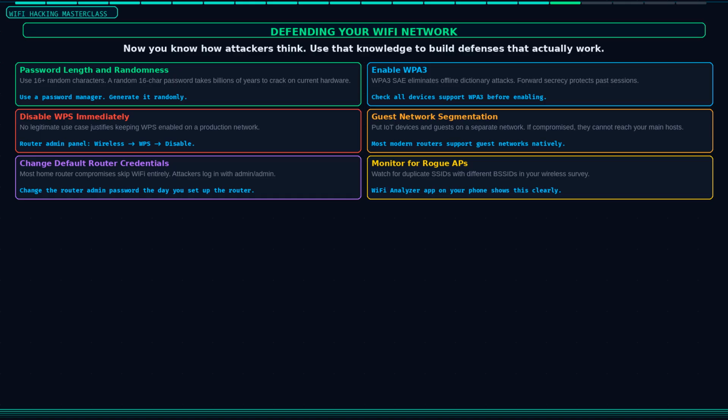Enable WPA3 if all your devices support it. WPA3 eliminates offline dictionary attacks against the handshake by using the SAE protocol, which provides forward secrecy and resistance to passive eavesdropping. If you cannot use WPA3, use WPA2 with AES only. Disable TKIP. Disable WPS immediately. Go into your router's admin page right now and turn it off. There is no scenario where WPS is worth the security risk.